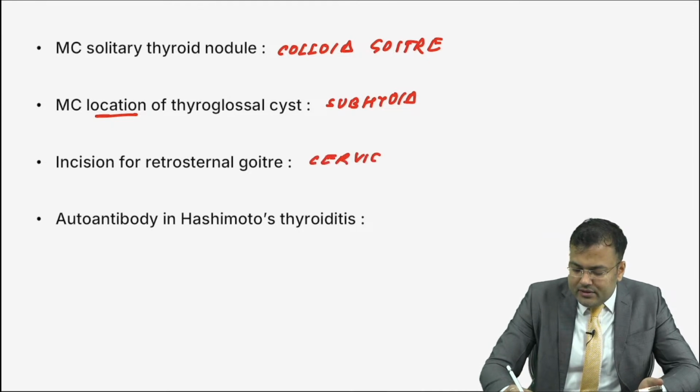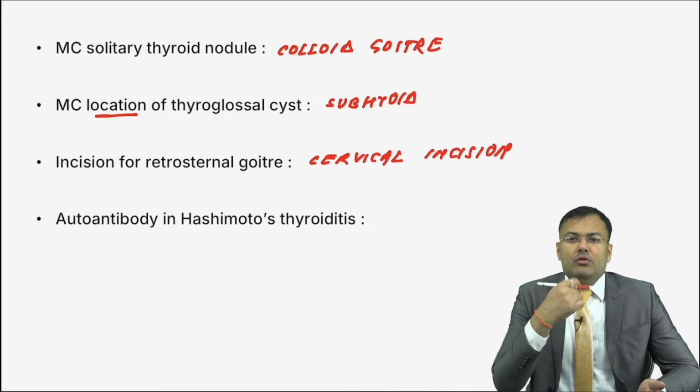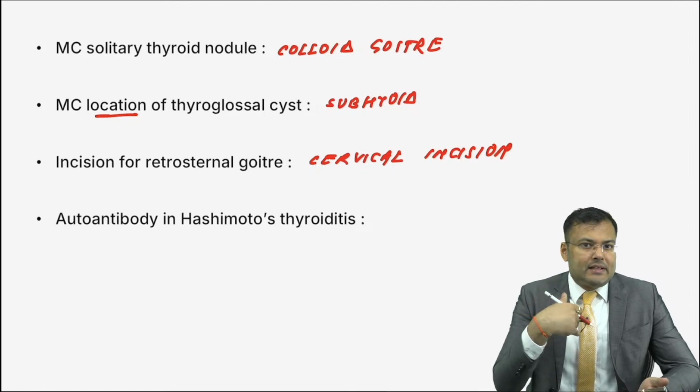So what kind of incision? We perform thyroidectomy but with a cervical incision. Why do we give a cervical incision? So that it's easy for you to ligate the vessels in the neck in comparison to a thoracic incision.